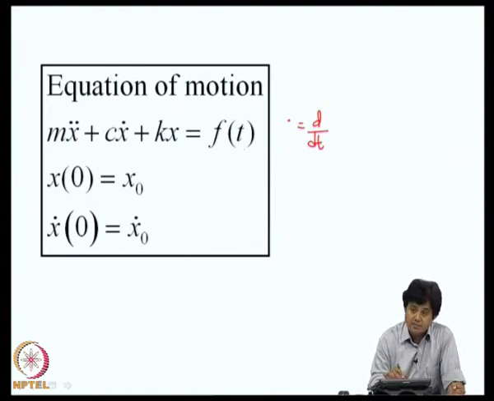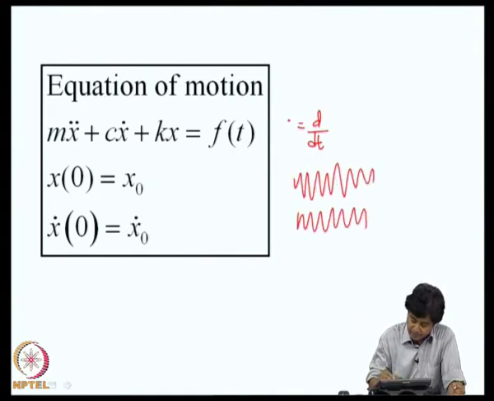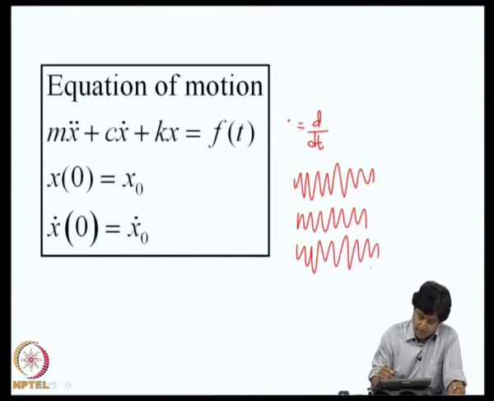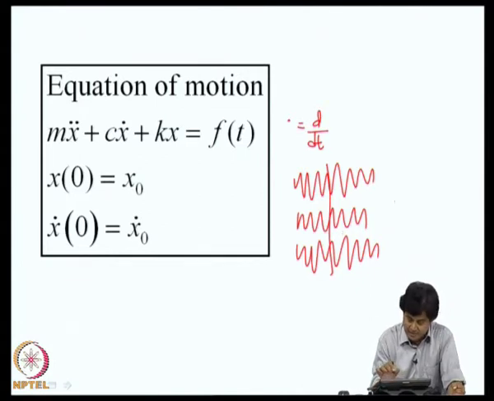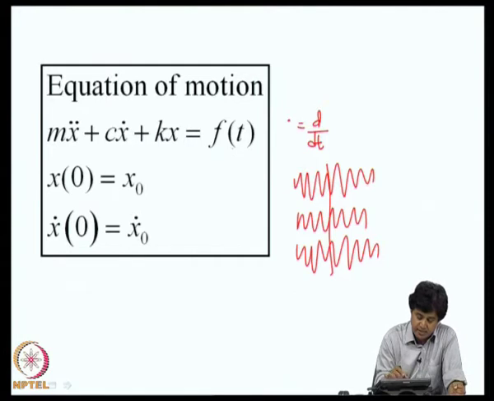If f of t is a random process, what it means is there is an ensemble of f of t. Apart from the fact that at any time t it is a random variable and it is a family of random variables etc., the implication of this on this equation of equilibrium is that this is not a single differential equation. Because f of t is itself an ensemble of time histories, this equation of motion represents an ensemble of equations of motion. Of course, we can take sample by sample and solve this problem, but that is not what we are going to do.